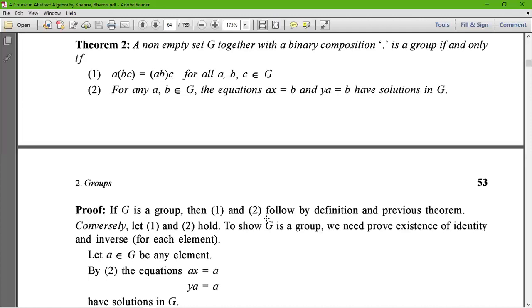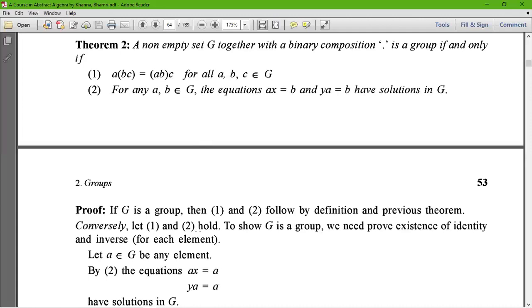Therefore, we can say that G is a group. Now, conversely, let 1 and 2 hold. In the first part, if G is a group, then nothing has to be proved, because all of this follows from the previous theorems.